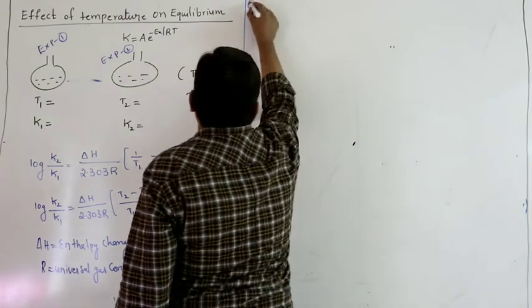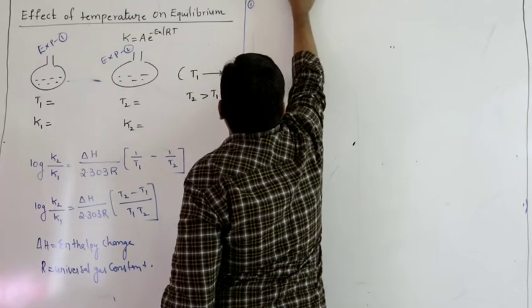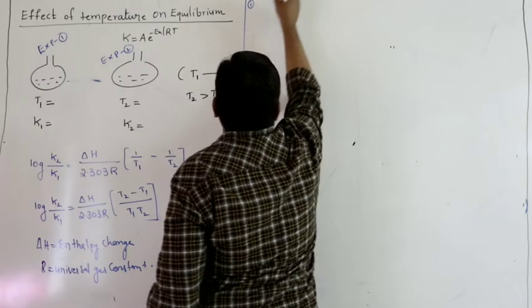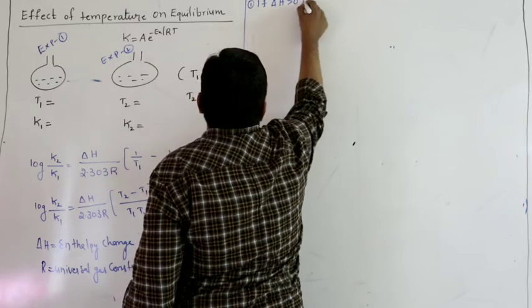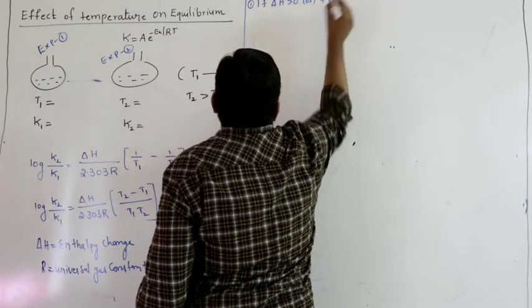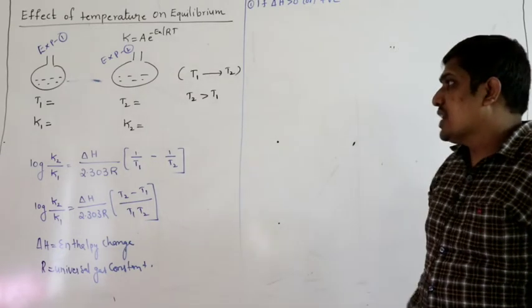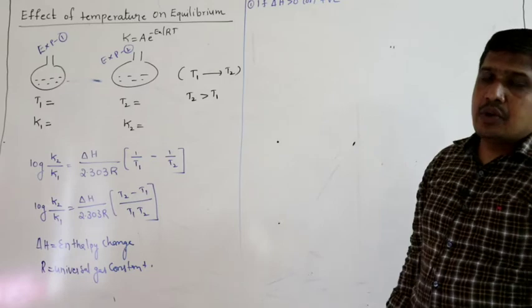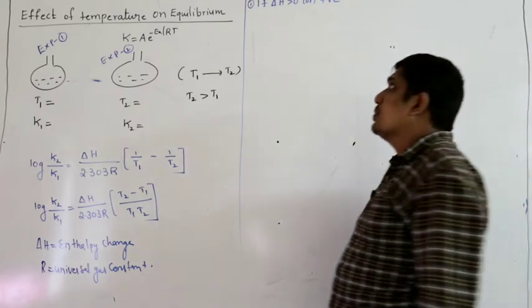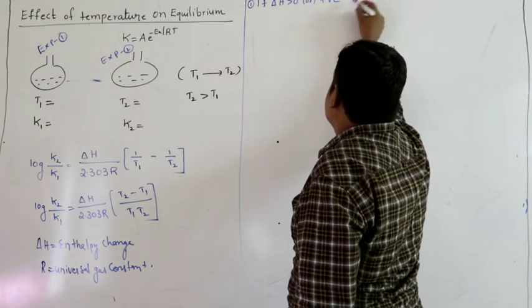Remember, for all these assumptions, T2 is greater than T1. If delta H is greater than 0, or positive, enthalpy of products minus enthalpy of reactants, delta H greater than 0, what do you mean by that? That means the process is endothermic in nature.